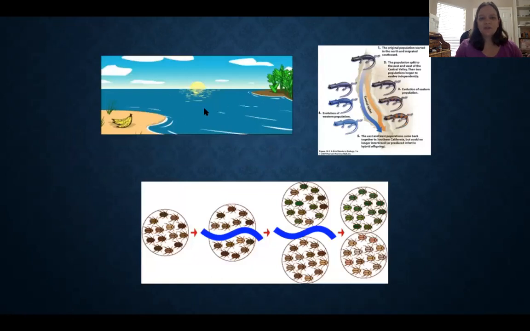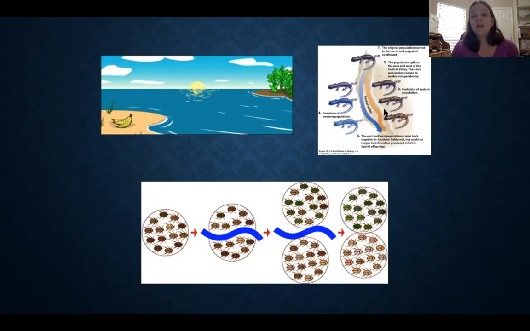So here we have some examples. So being separated on different islands, or having a river, especially if the river suddenly changes course, which happens especially with a flood. Floods tend to change river courses. And suddenly our population is now split into two, and now natural selection is going to act differently in those two areas. Okay, and then if something happens and those two populations were able to come back together, they could be very different and they might no longer interbreed.